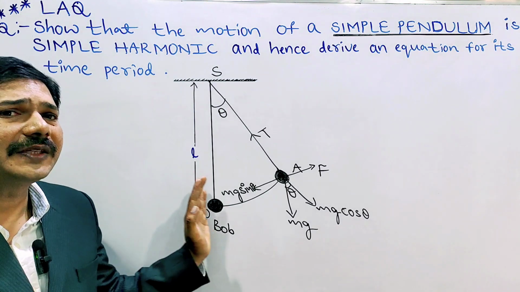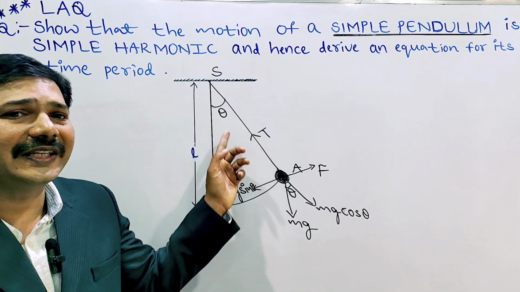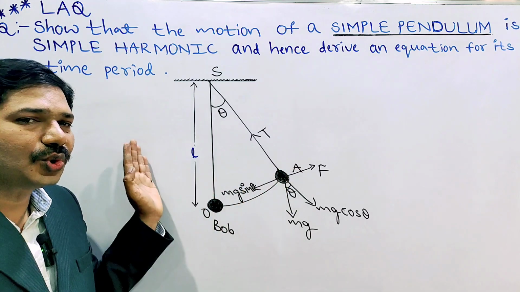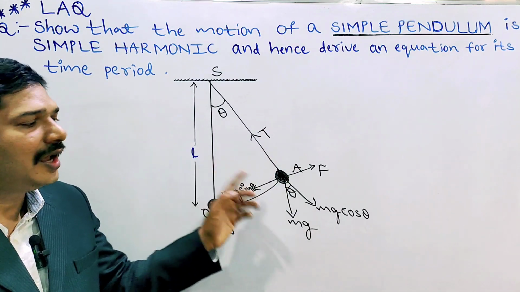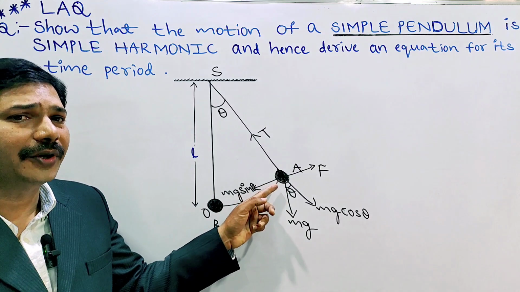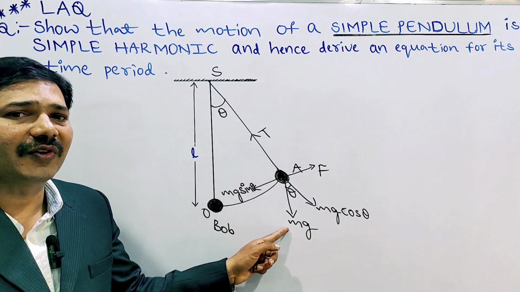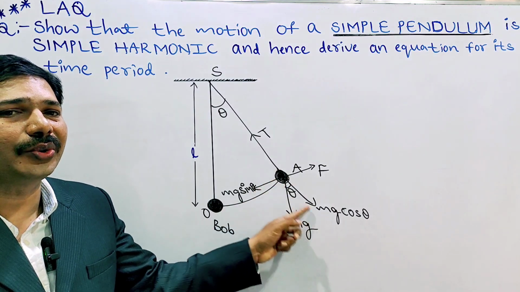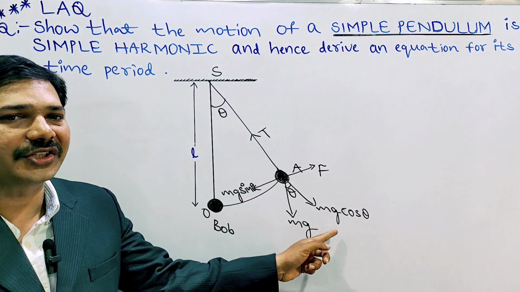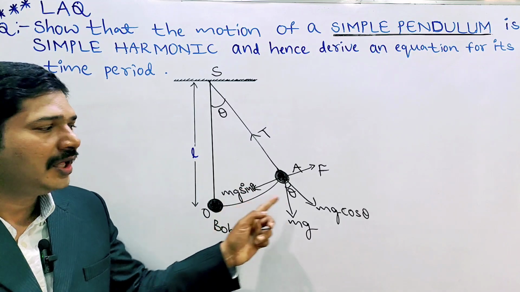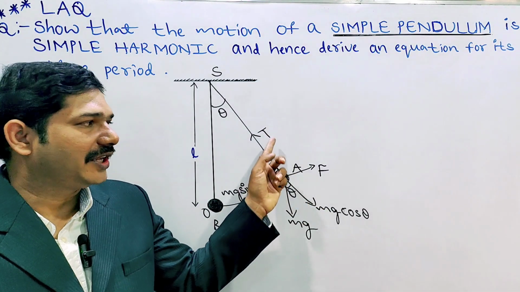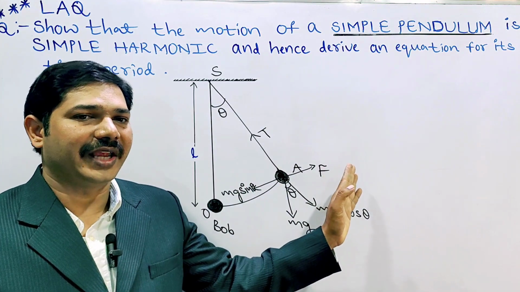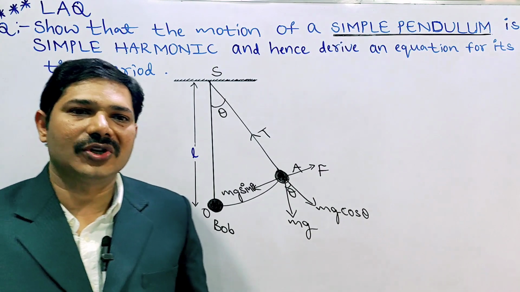Now the bob is pulled aside through a small angular displacement theta and then released. What happens then? It starts to and fro oscillations. At one of the extreme positions, the weight of the body acts vertically downward, that is mg, and this mg is resolved into two rectangular components: mg cos theta and mg sin theta. The mg cos theta is balanced by the tension T, and mg sin theta is balanced by the applied force F. This matter you can write as it is.